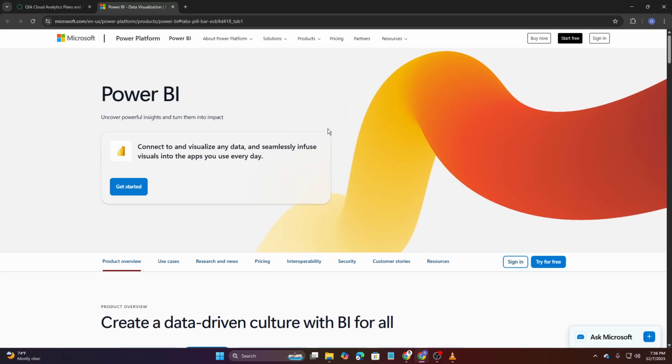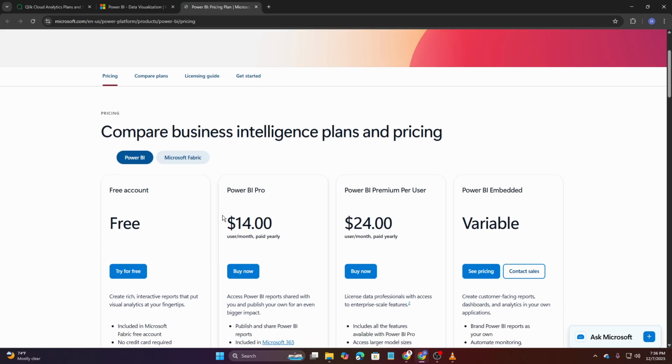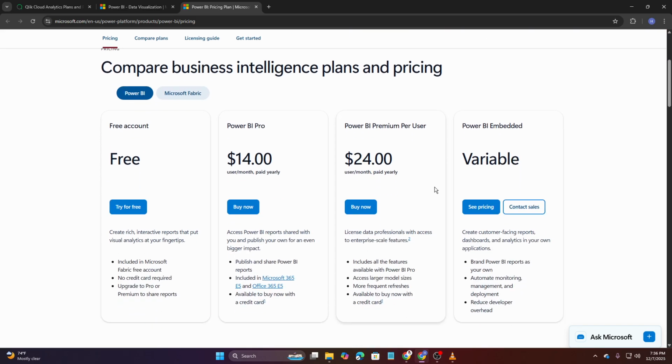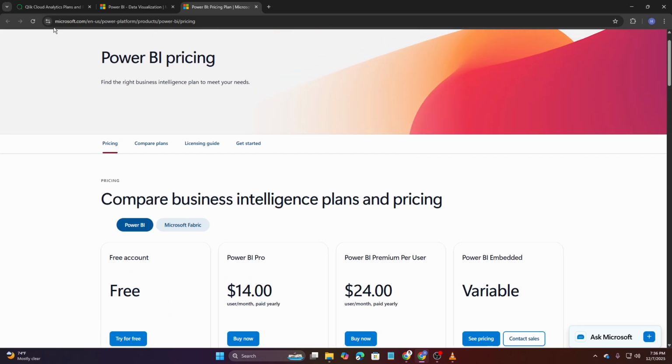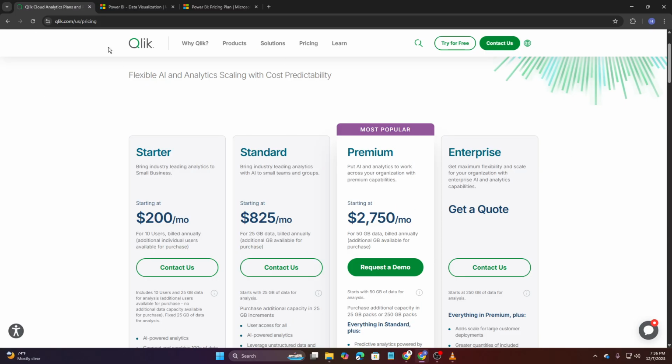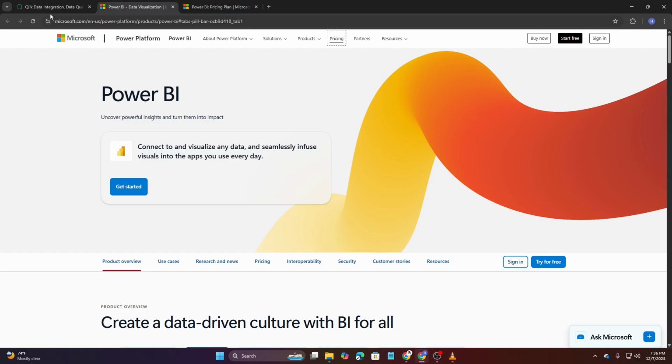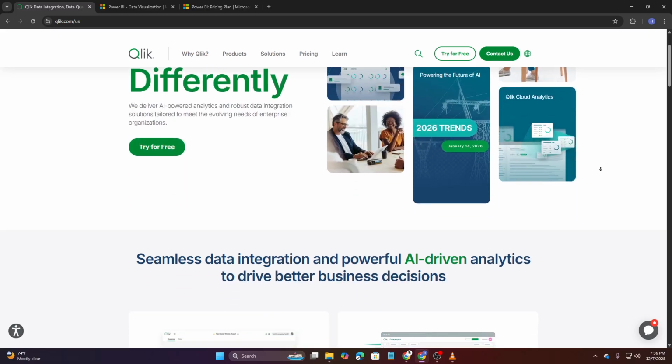So, which one is better in 2025? Power BI is your go-to if affordability, ease of use, and seamless Microsoft integration are top priorities. Qlik Sense is a stronger choice if your organization needs deep, flexible data exploration and is willing to invest a bit more for advanced modeling power.